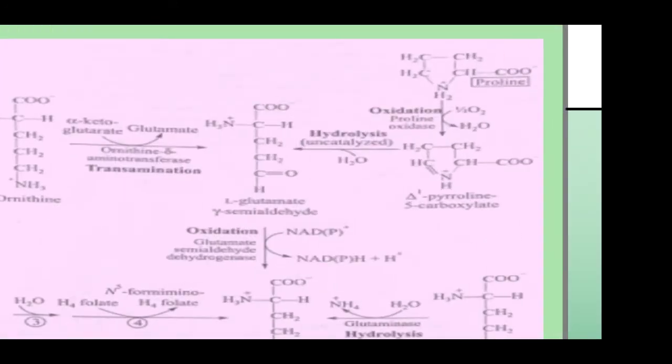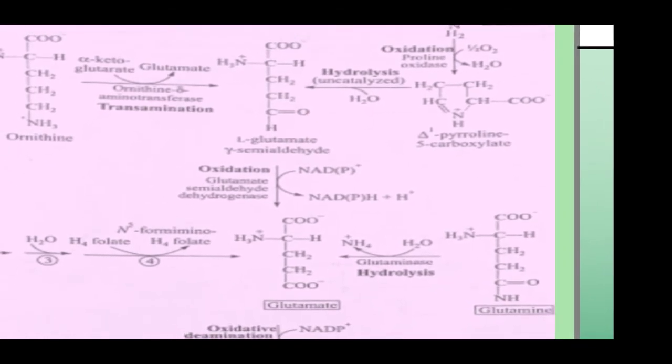The cyclic structure of proline is opened by oxidation to form a linear chain, which is glutamate gamma semialdehyde. This glutamate gamma semialdehyde is further oxidized to glutamate by the enzyme glutamate semialdehyde dehydrogenase.